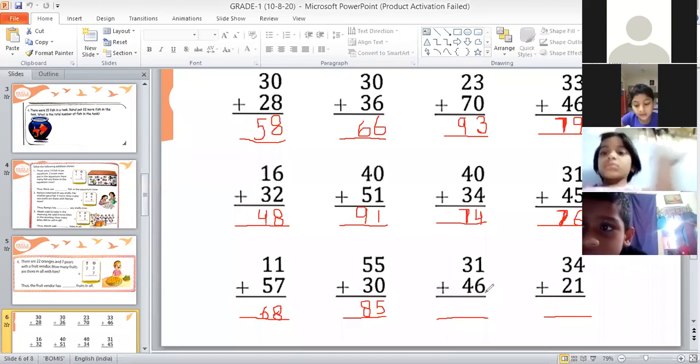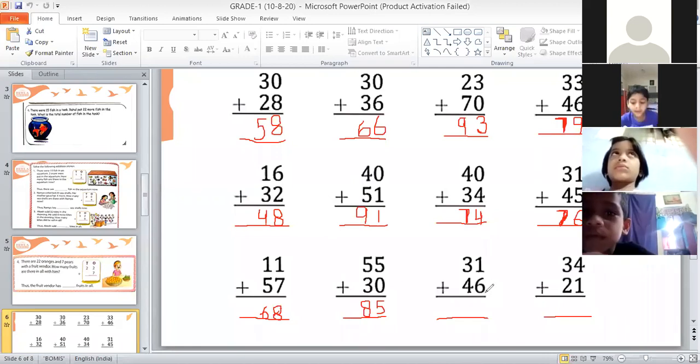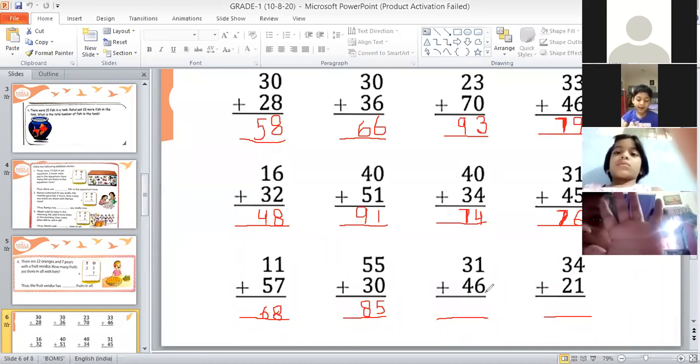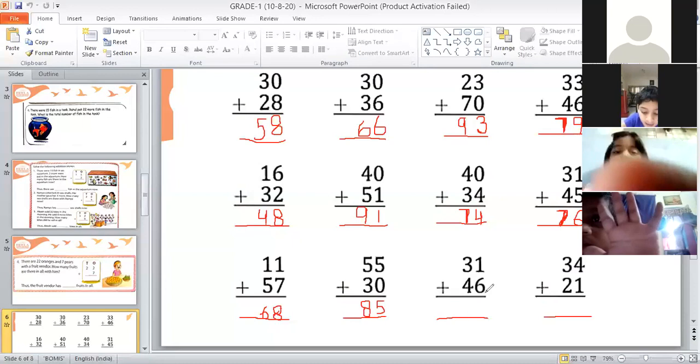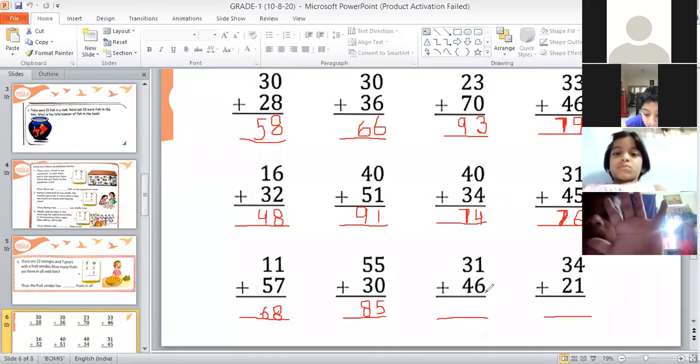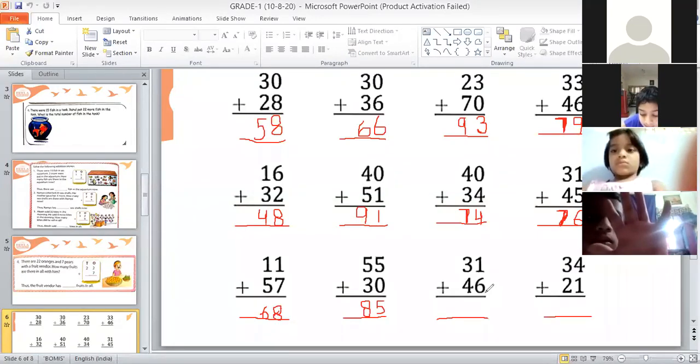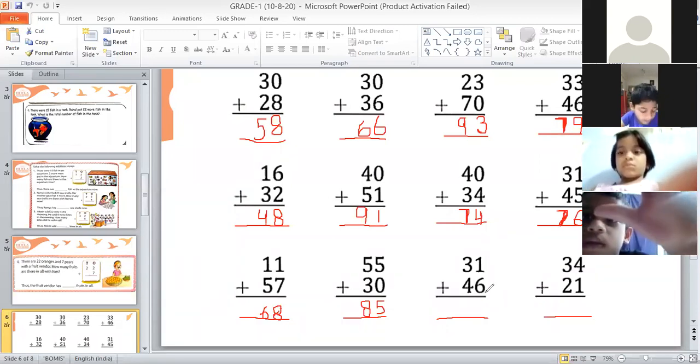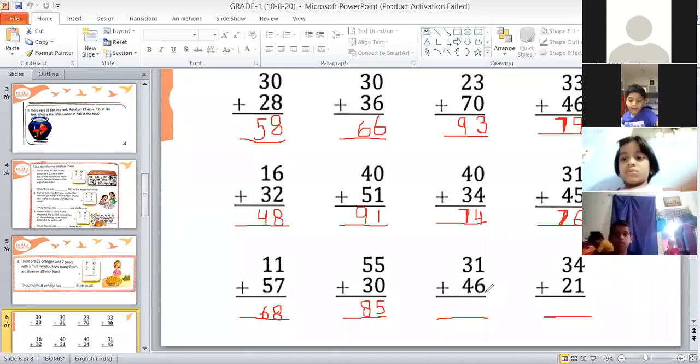Show me your 6 fingers. Just move back little bit and then show your 6 fingers. I cannot see your 6 fingers. Only 5 fingers I can see. Move back a little bit. Now show your 6 fingers.